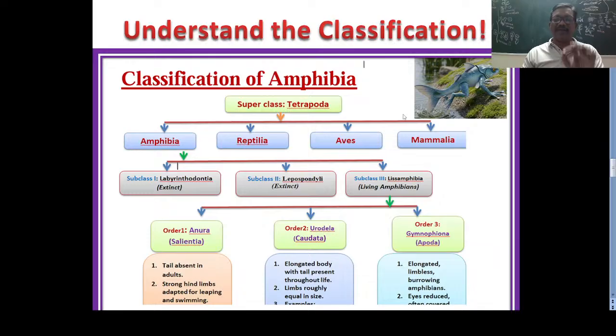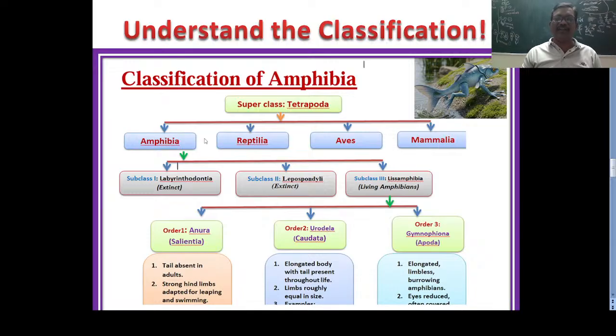For example here amphibian classification is there. Here is the diagram. Amphibians were evolved from the fishes. Here the tetrapoda, four-legged animals are there. These four-legged animals are amphibians, frogs and salamanders. Reptiles, garden lizard and dinosaurs. Aves, birds are there. Mammalia, we are all four-legged animals.